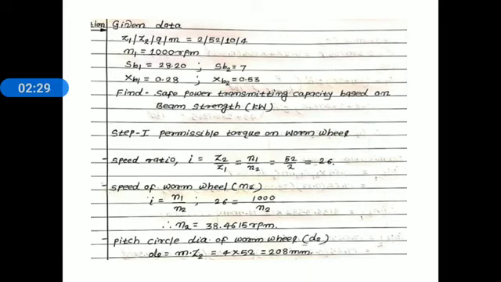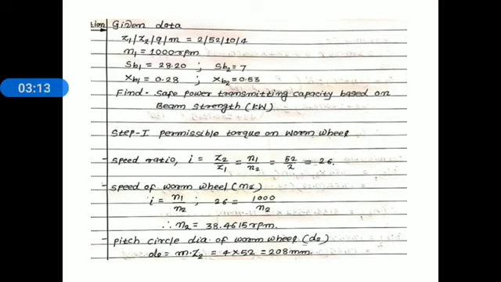Speed of worm N1 is equal to 1000 rpm. Now this is the given data. SB1, SB2 bending stress factor of worm and worm wheel. SB1 is equal to 28.20, SB2 is equal to 7. XB1, XB2 speed factor for strength of worm and worm wheel. XB1 for worm and XB2 for worm wheel. Remember that suffix 1 is used for worm and suffix 2 is used for worm wheel. XB1 is equal to 0.28, XB2 is equal to 0.53.